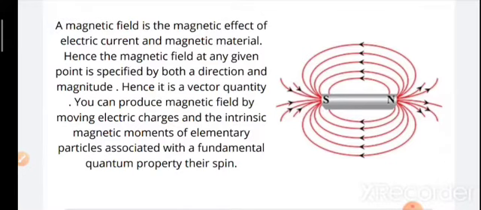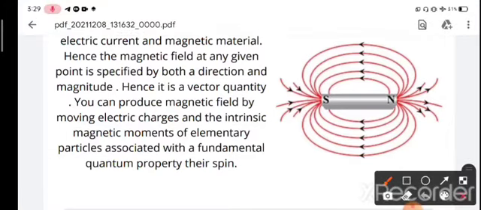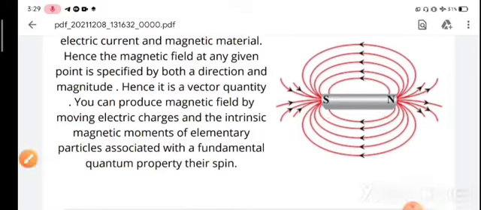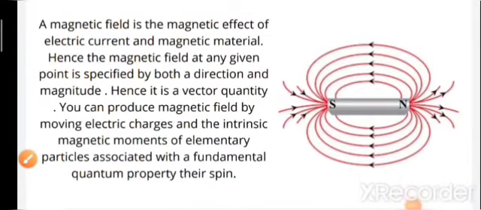You can produce a magnetic field by moving electric charges and intrinsic magnetic moments of elementary particles associated with the fundamental quantum property of their spin. So this all explains the magnetic field. You can see here the bar magnet, right? It has a north pole and a south pole. The magnetic field lines originate from the north pole and go into the south pole. However, it is mainly responsible for the most noticeable property of a magnet.